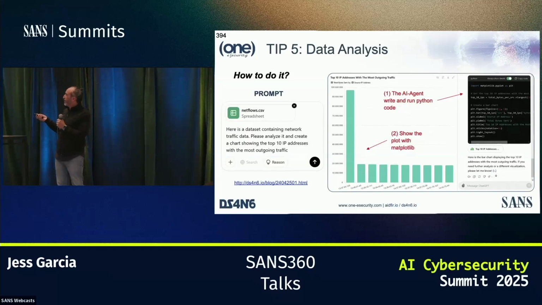Here's the data set containing network traffic data. Please analyze it and create a chart showing the top 10 IP addresses with the most outgoing traffic. And you can see the program that the LLM has created and the graph, which obviously is very easy to analyze.